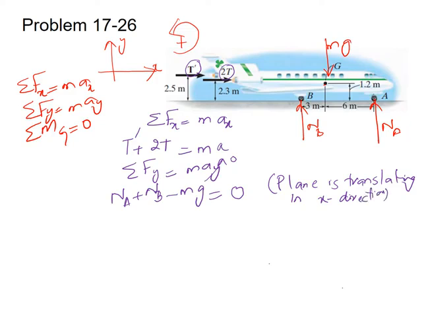Now by using the third relationship, sum of moments about point G equals 0, with the condition that the anti-clockwise direction is positive. The moment about point G because of NA: since NA is at a perpendicular distance of 6 meters from point G, and NA creates an anti-clockwise moment about point G, this will be NA times 6. Now NB is creating a clockwise moment about point G, and the perpendicular distance between point B and point G is 3 meters. So this will be minus NB times 3.